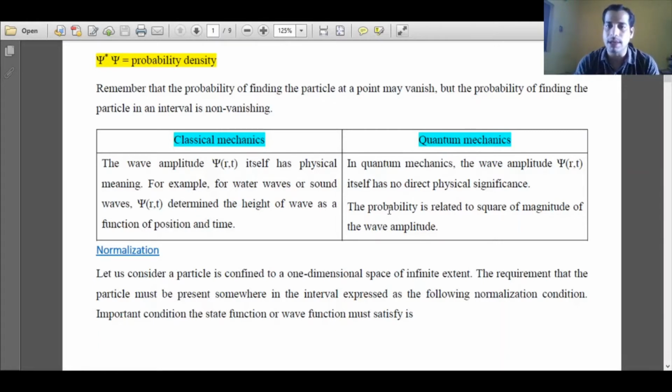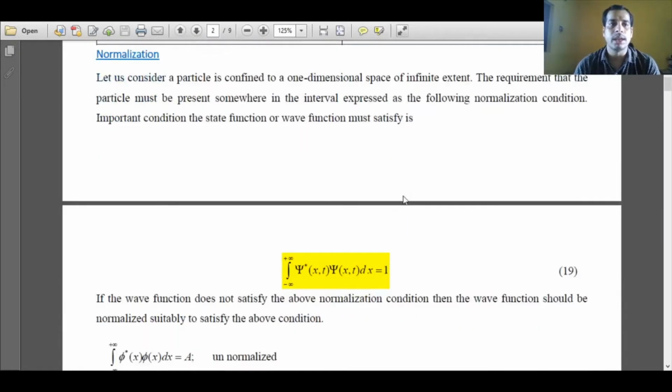Whereas in quantum mechanics, the wave amplitude itself has no direct physical significance. To obtain any physical significance, we have to take the square of the wave function multiplied by the volume element, so that we can find out the probability associated with that particular quantum mechanical particle. Then every wave function must be normalizable.